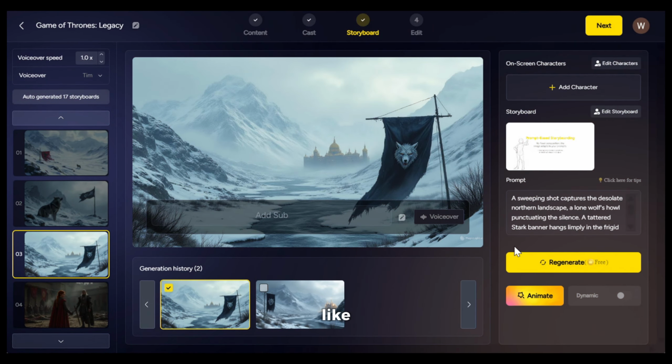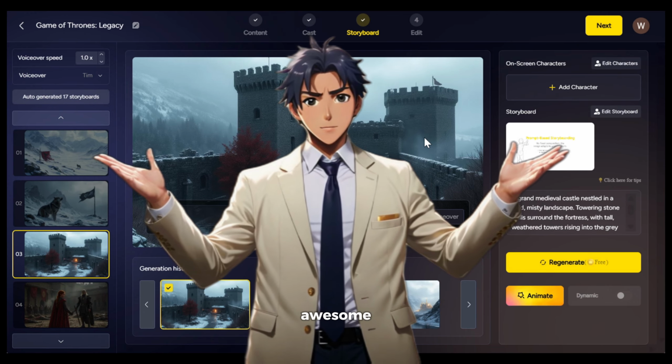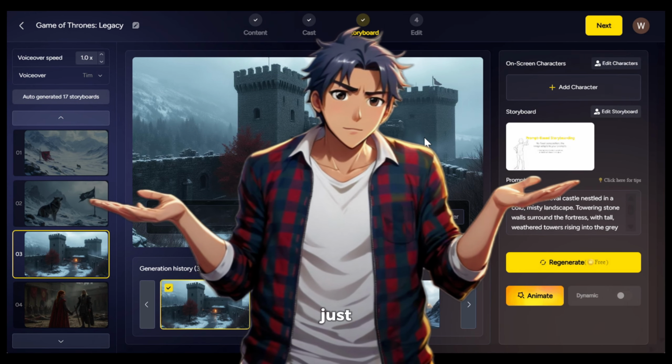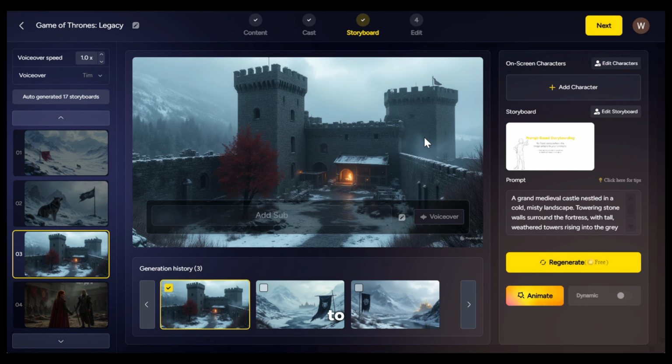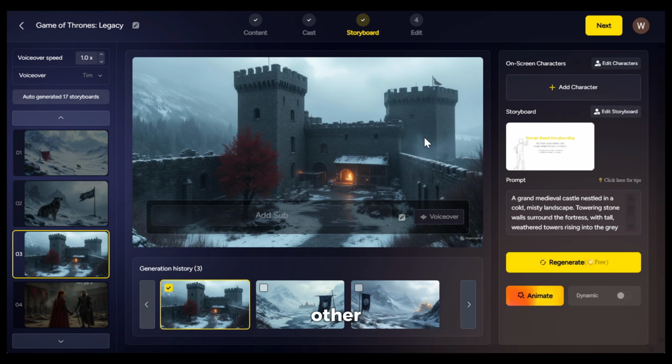Now, I don't really like the image for this scene, so let's give it a custom prompt and generate an image. In the prompt section, I will give it this prompt and hit generate. Here is the output. As you can see, this image looks awesome. So I will be using this image for this particular scene. And remember, if you want to really create awesome content, then you cannot just solely rely on AI. You need to use your own creativity a little bit to make your videos unique and stand out from other generic AI generated content. Now, let's also generate a new image for this scene too.